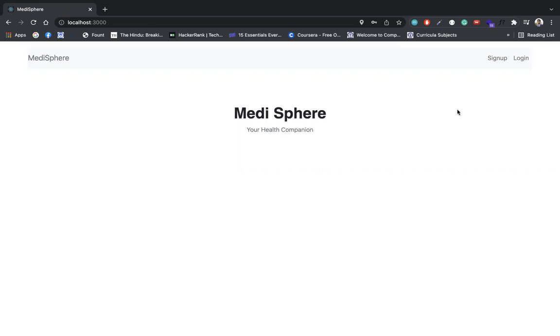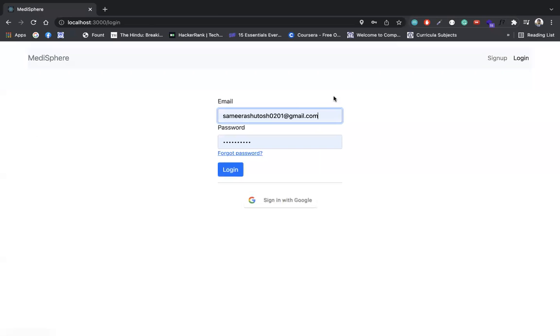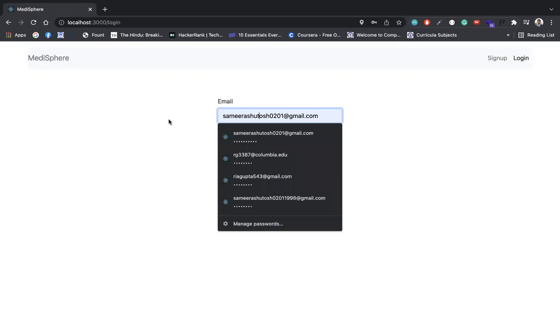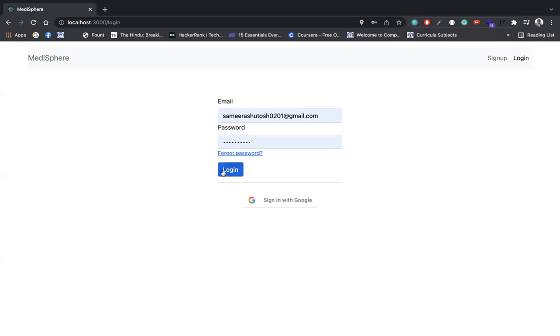So first, we have the login page. Login page is integrated with Cognito, and it supports sign up, logging in, forgot password, and sign in with Google. So we have one of our friends' account already set up. So let's look into this.